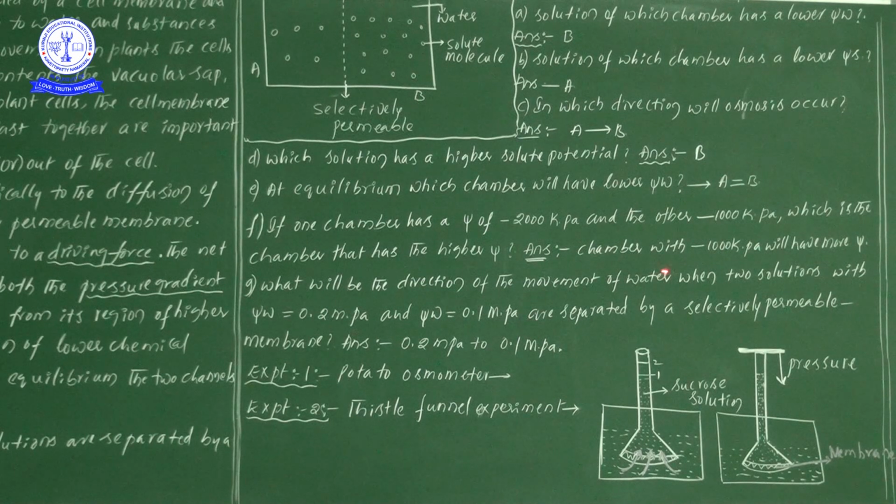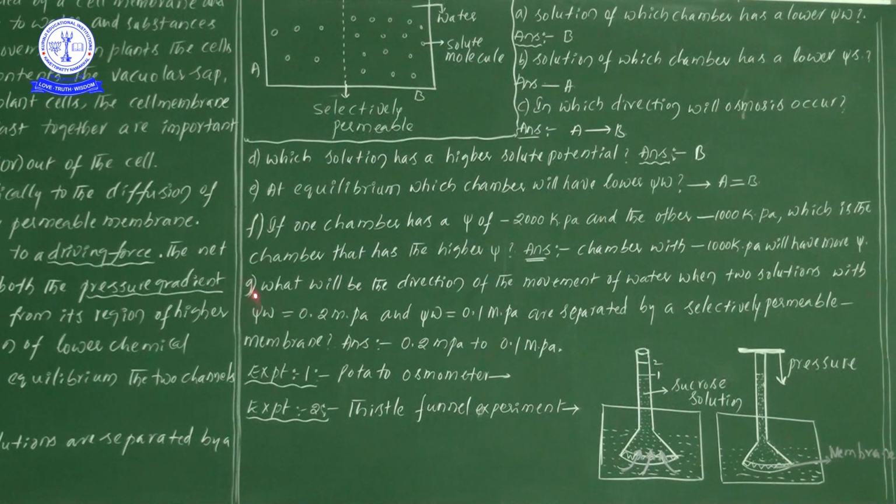That's why the chamber with minus 1000 kilopascals will have more water potential. Suppose if the minus is not there, the answer would be 2000 kPa. But because of the minuses, minus 2000 is less than minus 1000 kilopascals. That's why we take the minus 1000 kilopascal chamber as having more water potential. I hope you understood this.